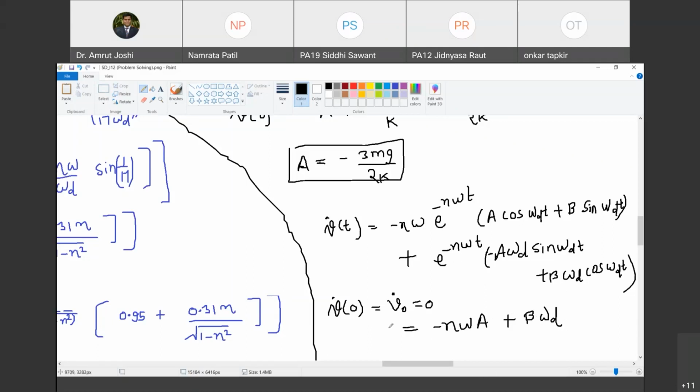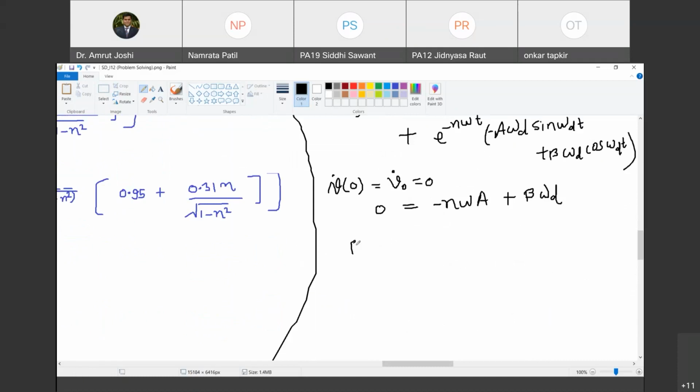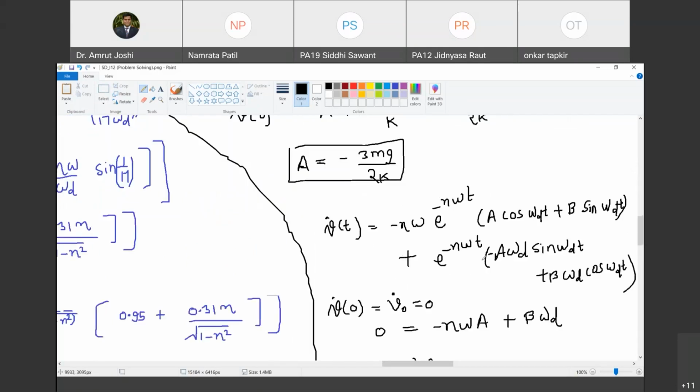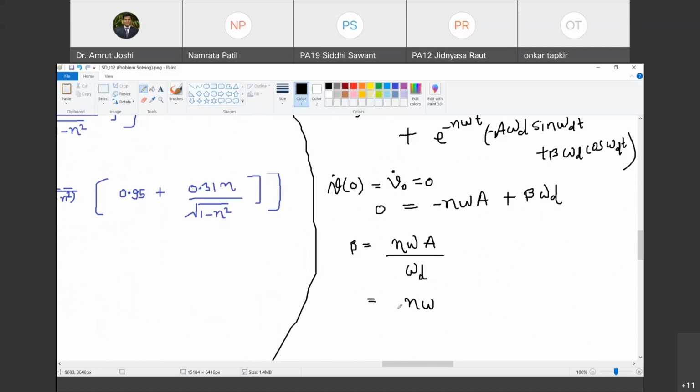Happy? This must be equal to 0. So what is the value of b? D must be equal to eta omega minus eta omega a by omega d. सही है? Sorry, eta omega a divided by omega d. What is the value of a? Eta omega minus 3 mg upon 2 k omega d.